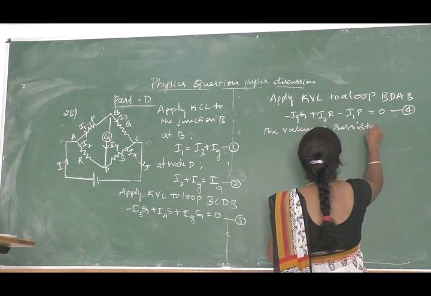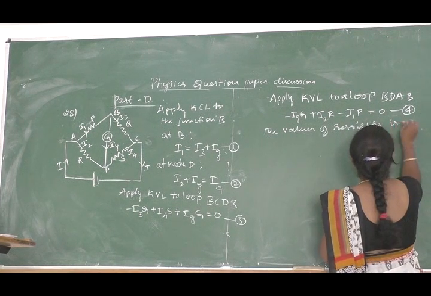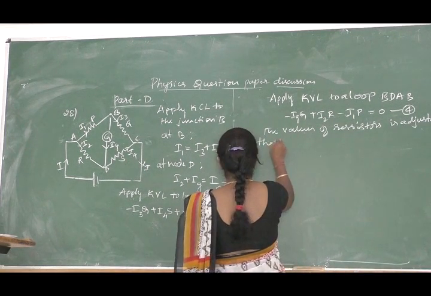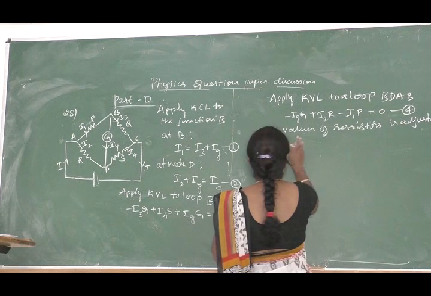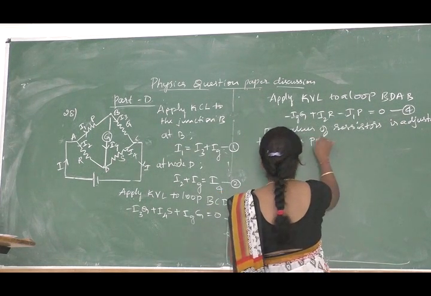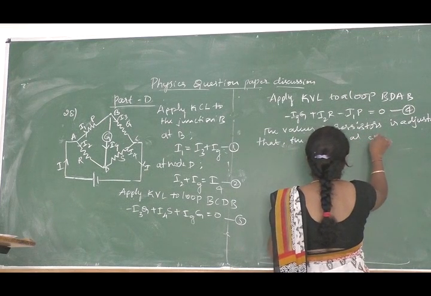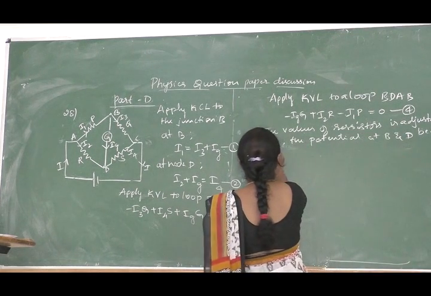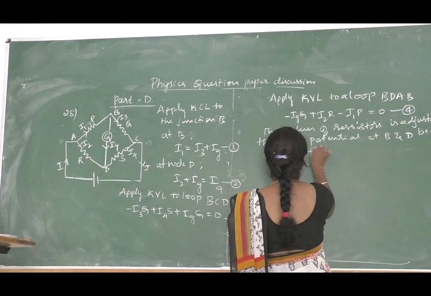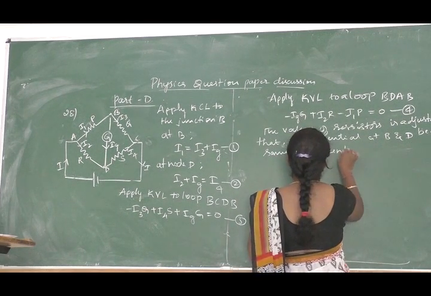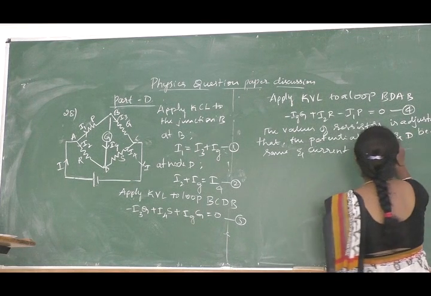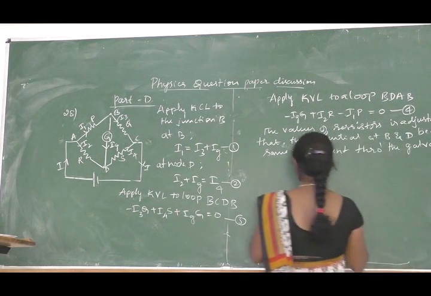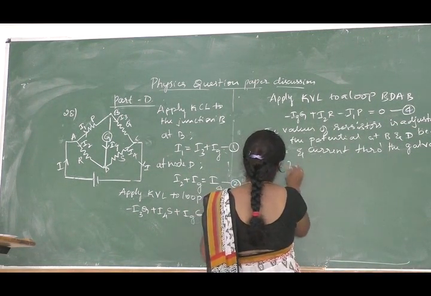Now the values of resistors are adjusted so that the potential at B and D becomes the same and the current through the galvanometer is 0.